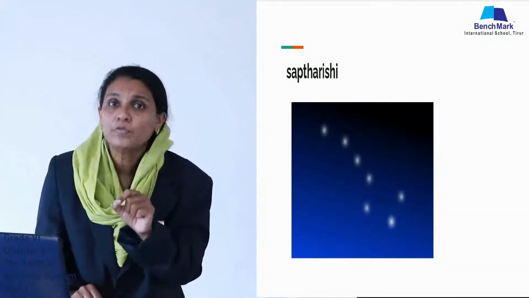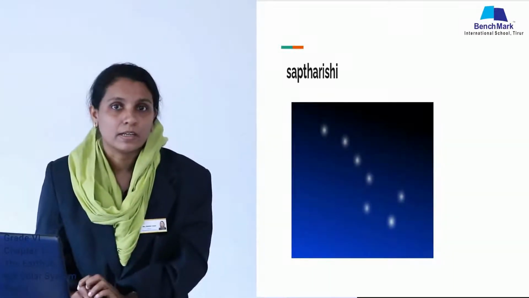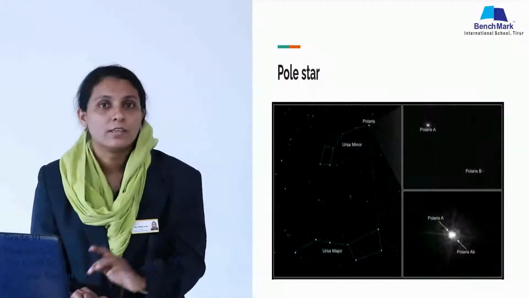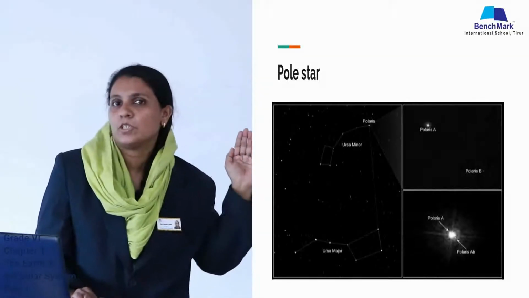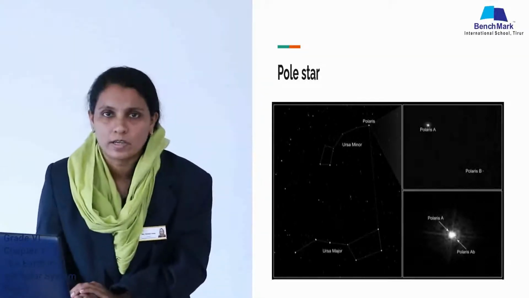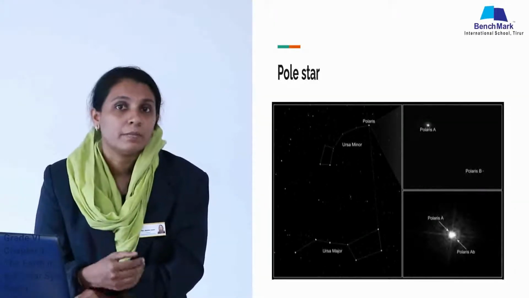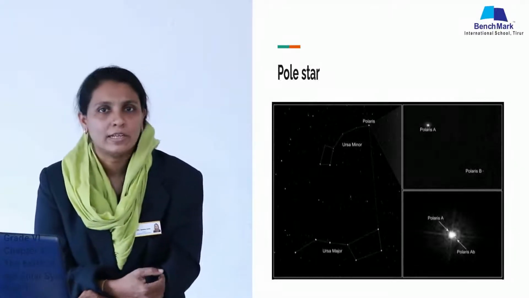So with the help of this Saptarishi we can notice the pole star. You can see the picture. Just see, can you see the pole star? Actually, with the help of this Saptarishi we can notice which one is the pole star. So in ancient times the sailors or the merchants took the help of this star to know the direction.